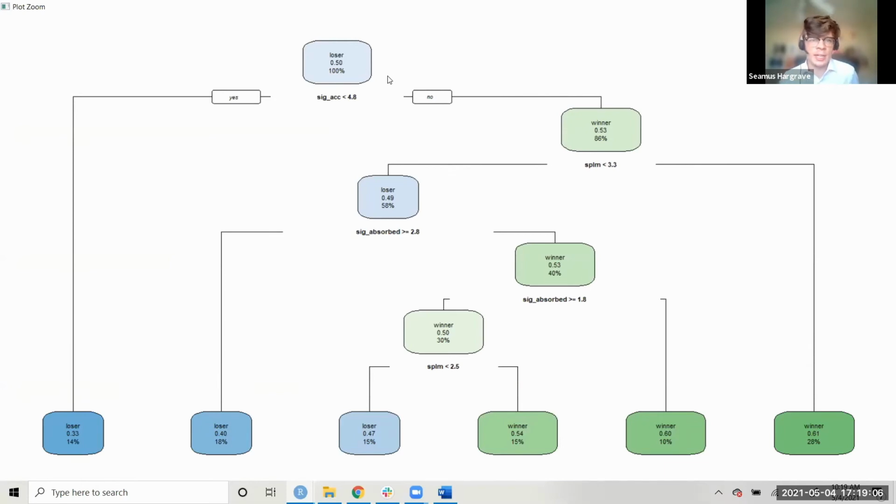As we can see, significant strikes accuracy is an important statistic, and then strikes landed per minute and significant strikes absorbed seem to be the ones that predict the winner the best. It seems that strikes landed per minute greater than 3.3 is the greatest decision maker in who's going to win a fight.